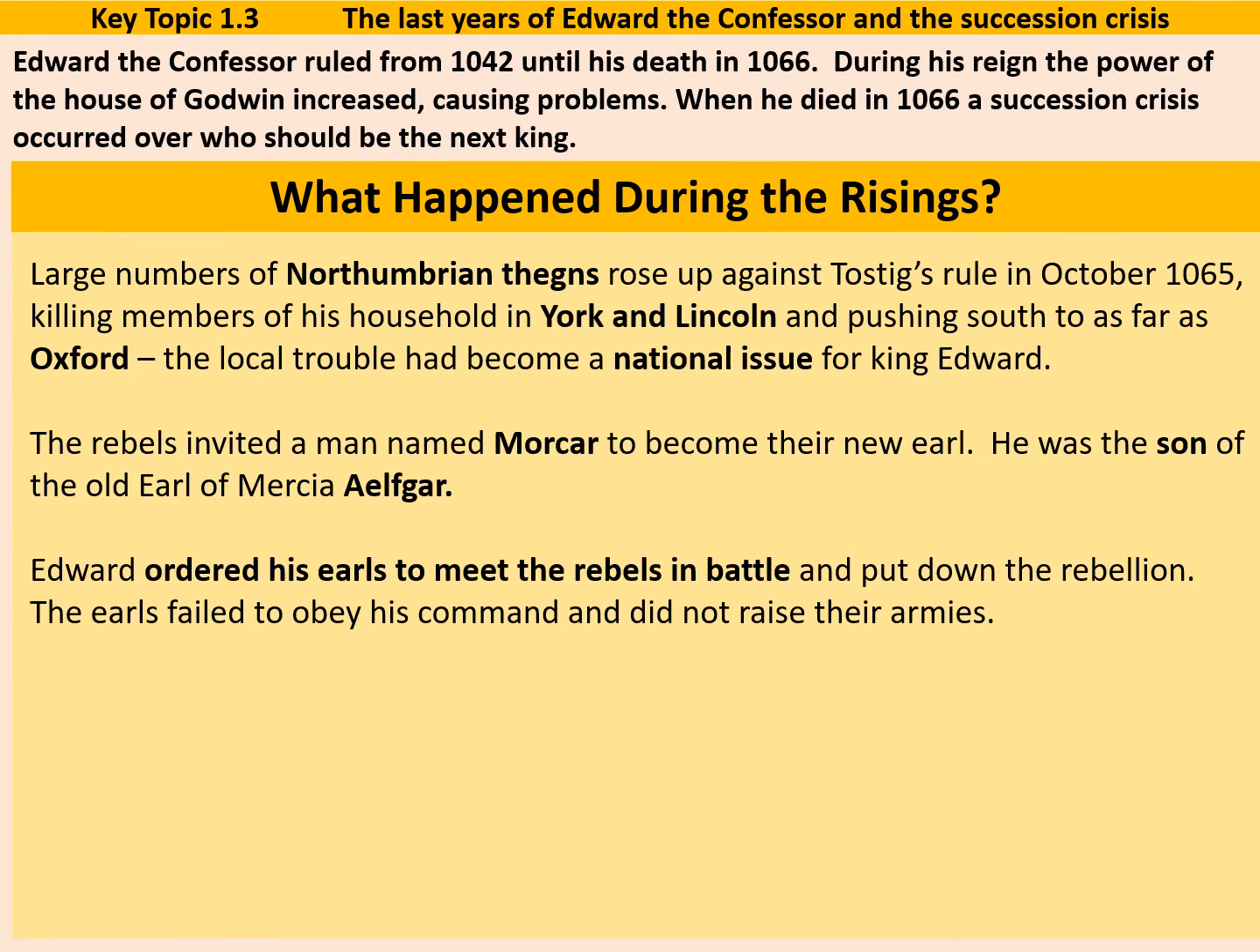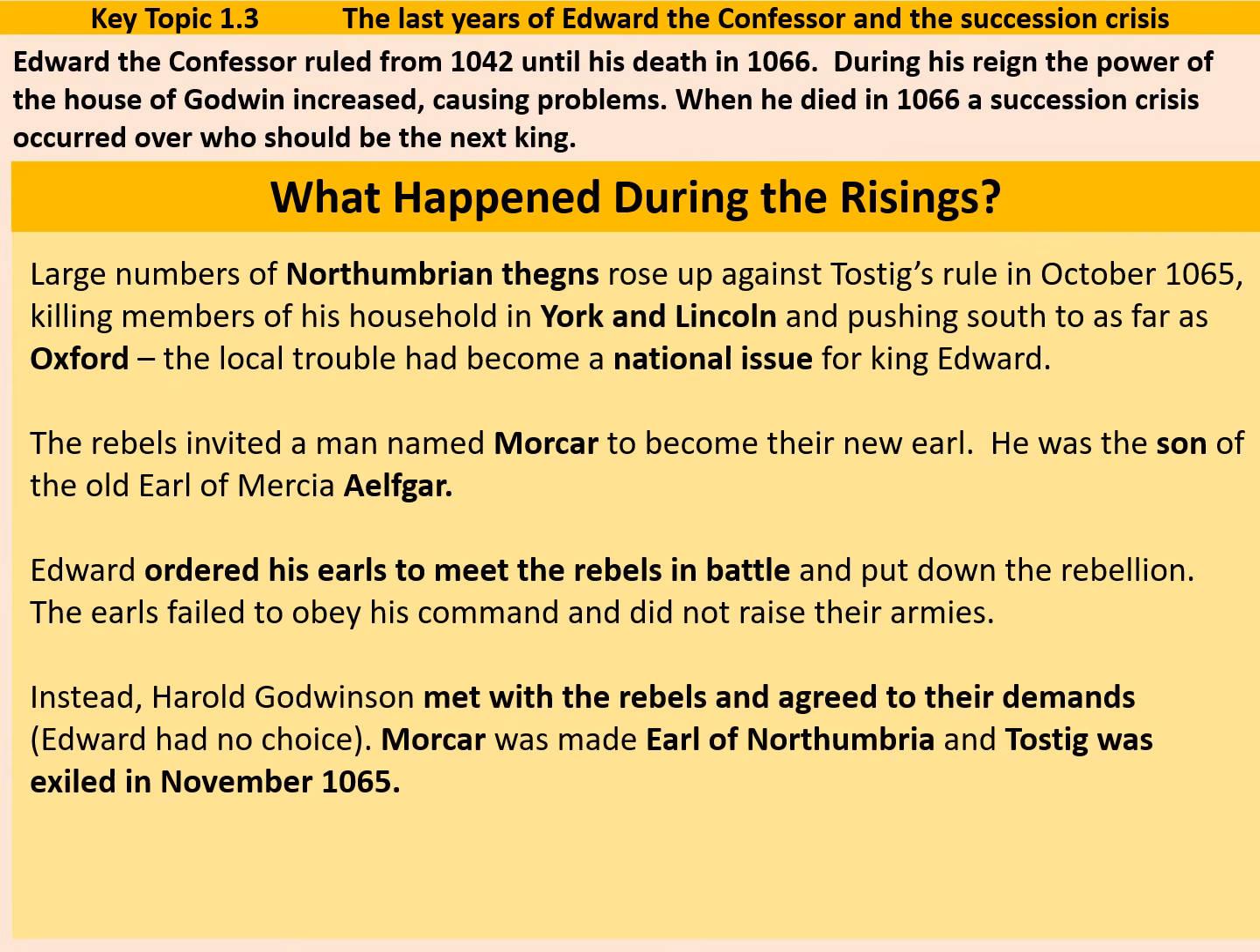Edward ordered his earls to meet the rebels in battle and put down the rebellion. However, Edward by this point was a sick king who lots of people thought was going to die very soon. He had lost an awful lot of his authority, despite being quite a weak king anyway. The earls failed to obey his command and did not rise against their enemies. Instead, Harold Godwinson met with the rebels and agreed to their demands. Ultimately, Edward had no choice, and Harold was able to claim that he was acting on the king's behalf. Morcar was made Earl of Northumbria, and Tostig was exiled in November of 1065.